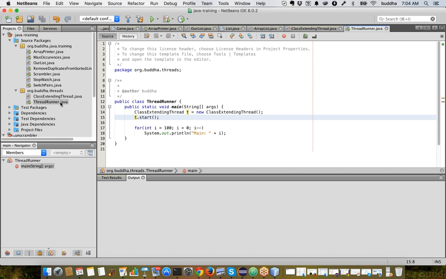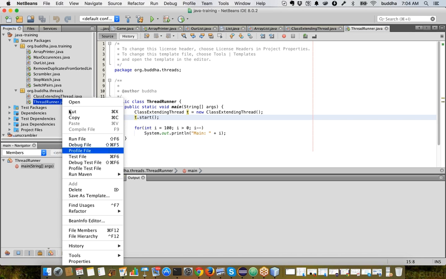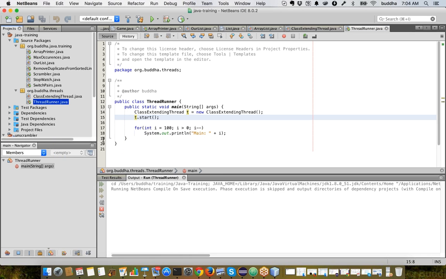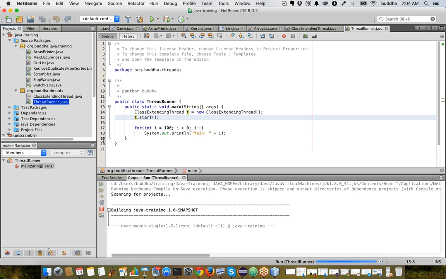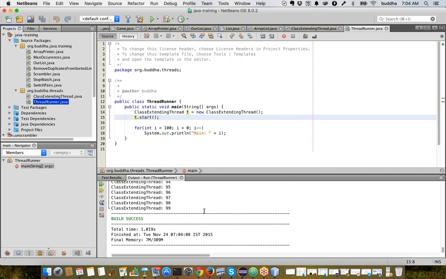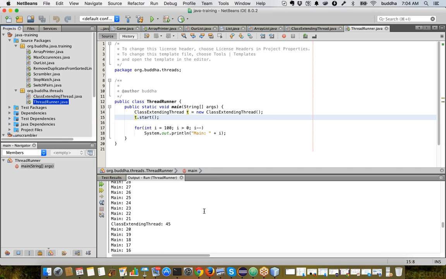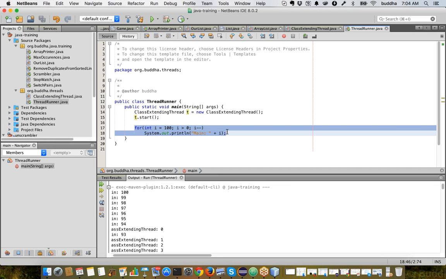So now let's run this thread runner. Let's see what's happening here. Once we execute the start method, it won't stop there. It will come and execute the next line. So our main is still getting executed.